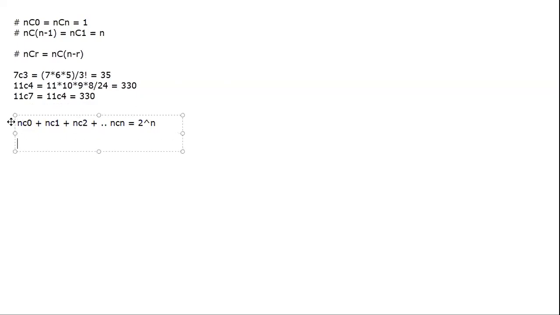For example, with a small number, 3C0 plus 3C1 plus 3C2 plus 3C3, you will get 8. That's 2 cubed. So this is useful at times. These are the calculation shortcuts, sort of, for combination.